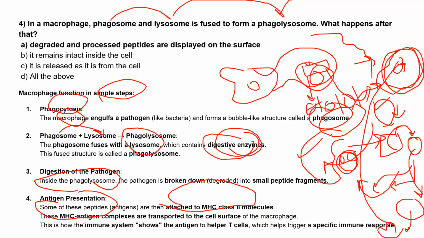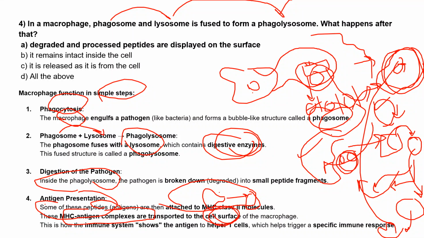On the APCs, and on the normal cells, MHC1 will be present. So these are the markers, right? Some of the antigen, that is peptides, attach to these MHC class 2 molecules, and through MHC class 2 only these will interact with the T cells. So these MHC-antigen complexes are then transported to the cell surface of the macrophage.